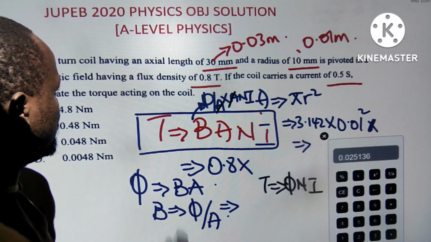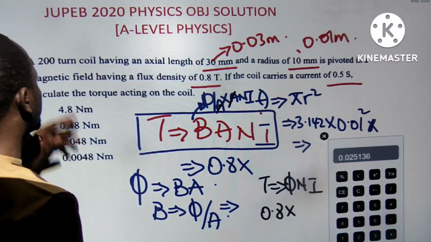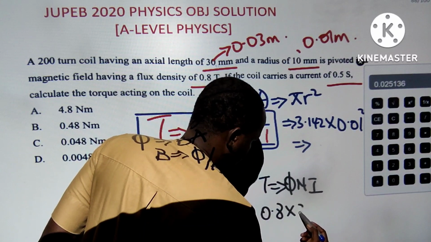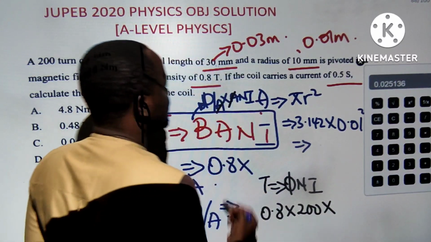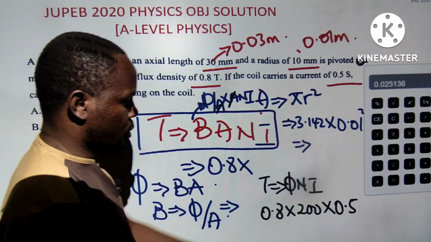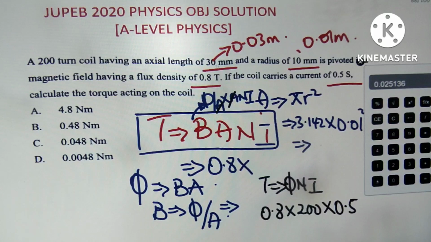So what is the torque? It is 0.8. The number of turns is what? 200. The current is 0.5. So 200 times half is 100. 100 times 0.8 is 80. That's what I'm having now.